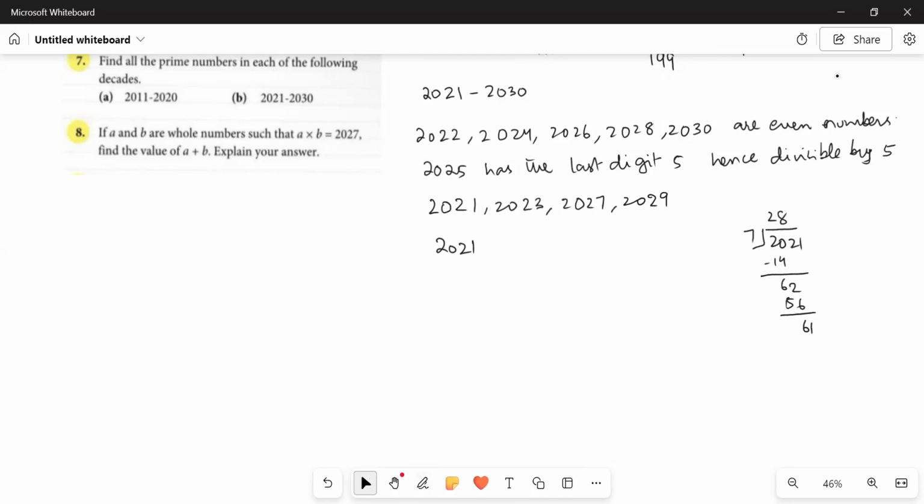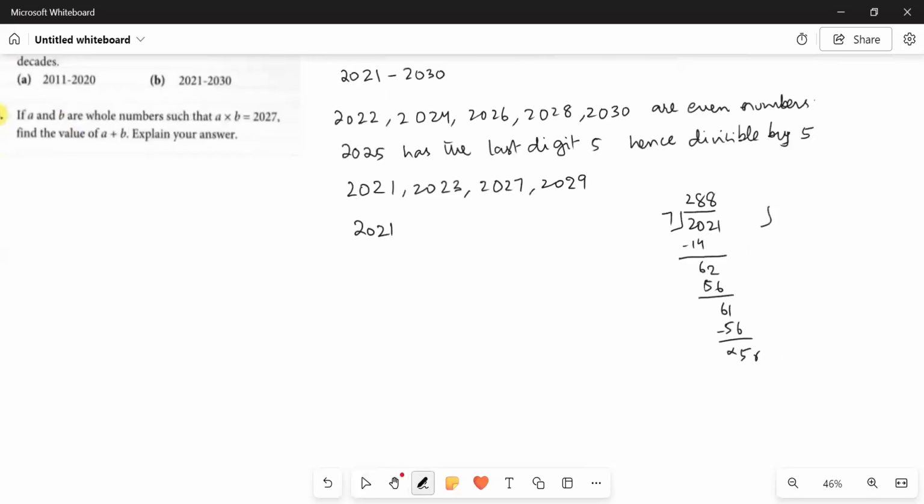Since it's 61, it won't be divisible by 7. Or you can use the divisibility rule of 7. It's up to you.